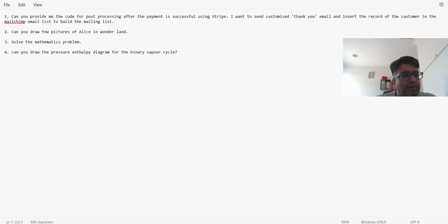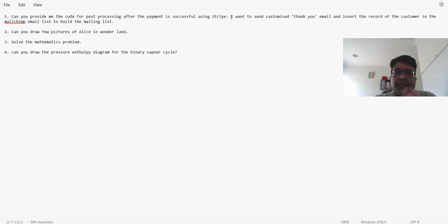Okay, so in order to get started, these are the four problems that I am going to solve. The first one is, can you provide me the code for post processing after the payment is successful using Stripe? Essentially, whenever the user makes the payment and the payment gateway comes back with the response of success or failure, it also provides additional information about the customer, and it is important that you handle that information very well.